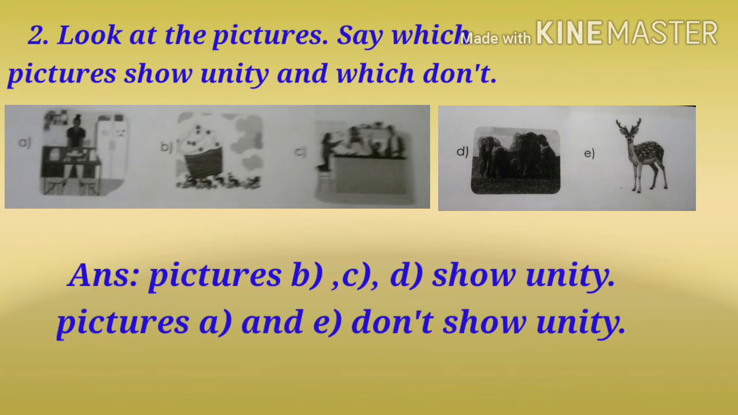In picture C, you can see some family members doing some work together. And in picture D, you can see some elephants and they always live with each other. So these 3 pictures show unity. Pictures A and E don't show unity. In picture A there is one lady doing work alone, and in picture E there is one deer standing alone. So these 2 pictures don't show unity.